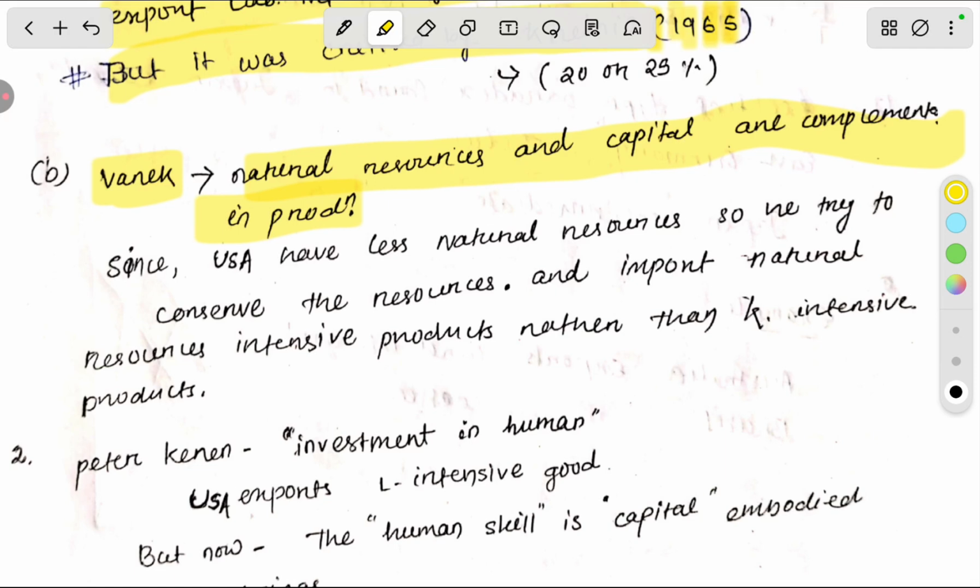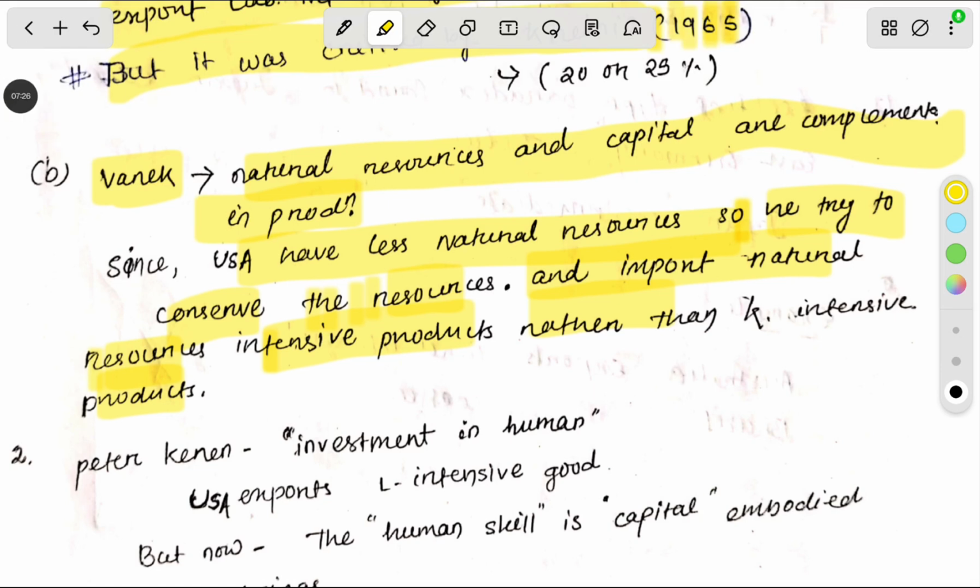Since the USA has fewer resources, it tried to conserve natural resources and import natural resources intensive products rather than capital intensive products. Let's understand this. The USA has less natural resources but more capital. So though it had less natural resources, it tried to import natural resources intensive products, so its natural resources will be increased. Good things to understand.